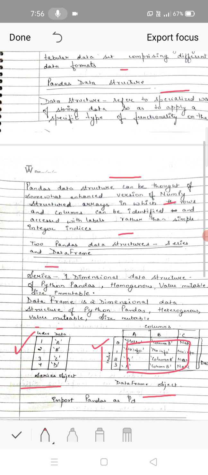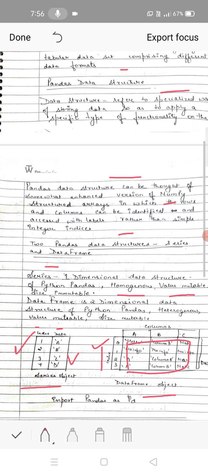So series is a one-dimensional data structure of Python pandas. It's homogeneous, because similar data types are stored. Values are mutable. Values mutable means values can be changed according to the need. And the size is immutable. If the user is using the data structure, at the time of running, he cannot change the size of the series.